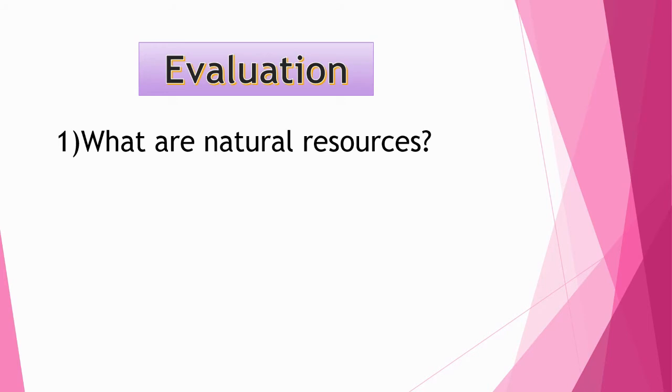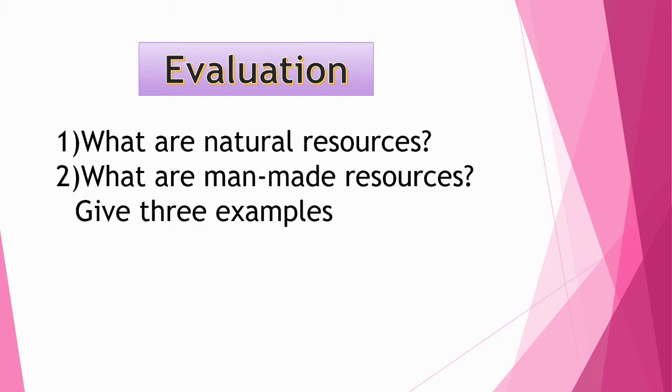Now the next question is, what are man-made resources? And give three examples. Yes, there are many things that humans can make. They are called man-made resources. For example, machine, furniture, vehicles, toys, etc. Very good.